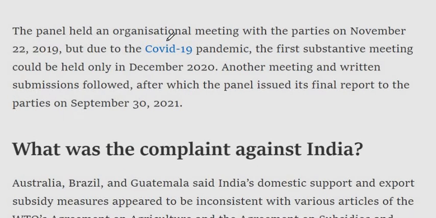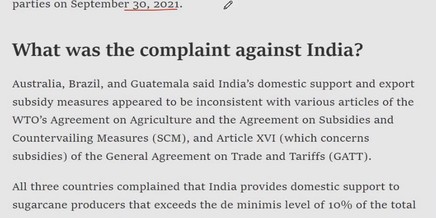The panel held an organizational meeting with the parties on November 22, 2019, but due to the COVID-19 pandemic, the first substantive meeting could be held only in December 2020. Another meeting and written submissions followed, after which the panel issued its final report to the parties on September 30, 2021.